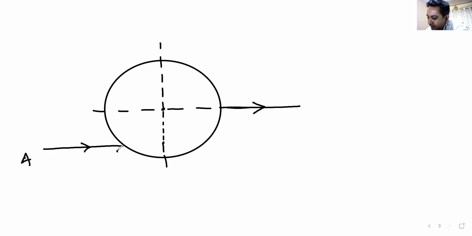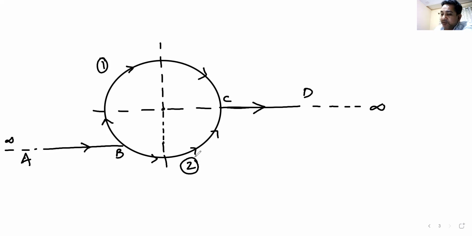This is A, B, C, D, and this point is going to infinity. This point is going to infinity. Current is getting divided into two branches. The upper branch is branch number 1, the lower branch is branch number 2.